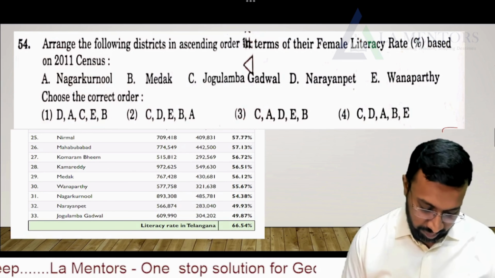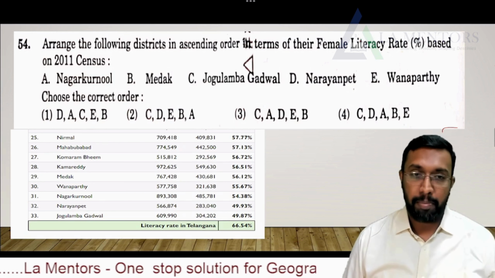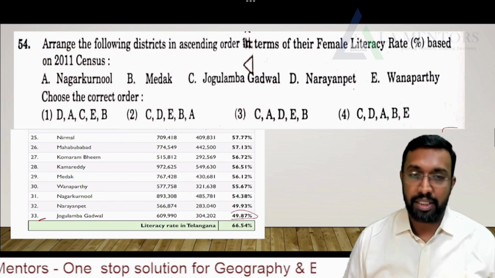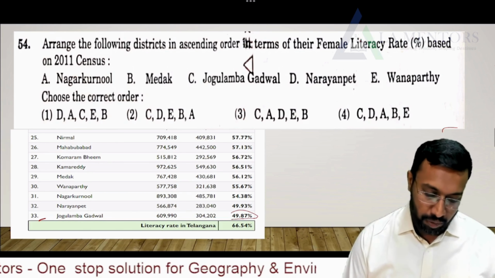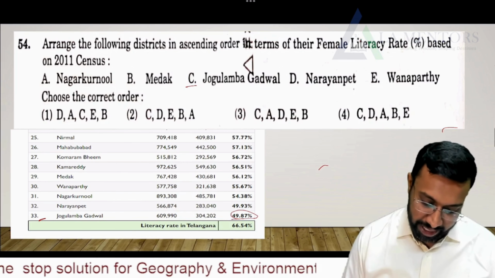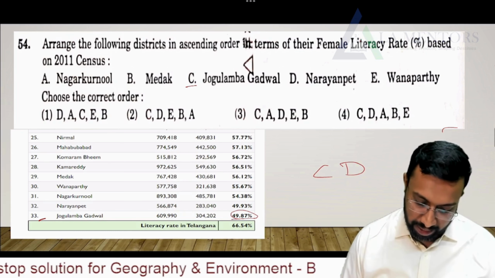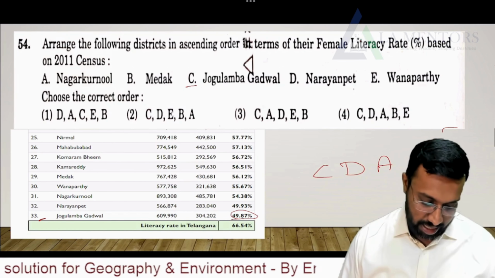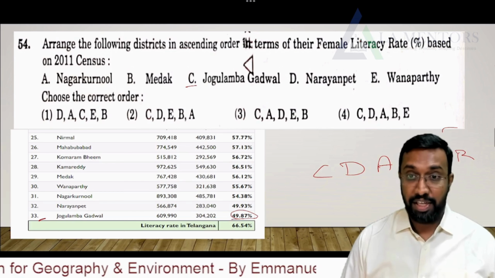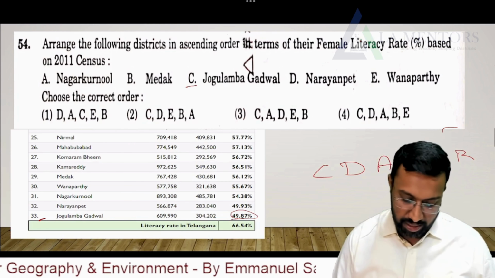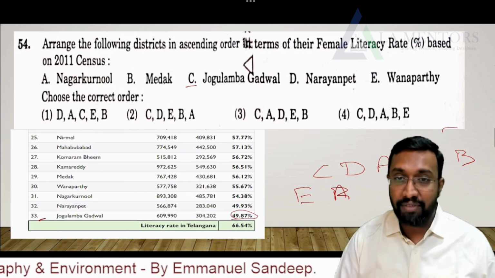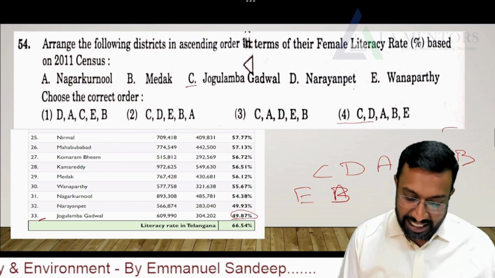Now moving further. For your better understanding, I have also given you a small picture of the factual data. So Jogulamba Gadwal, which has the least literacy rate, about 49.87. So it should start from C, and then Narayanpet D, and then A, and then E and B. It should be C, D, A and E and B, but we do not have that option. We have only one option, C, D, A, B, A.